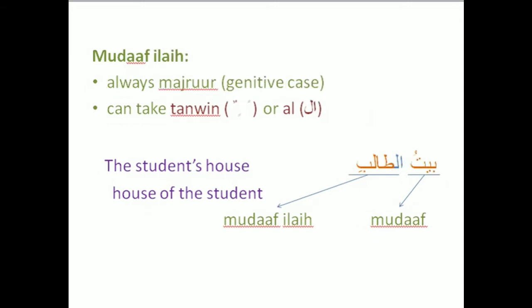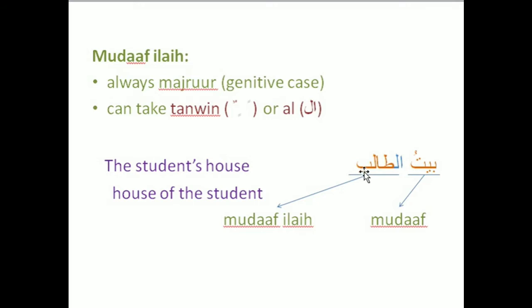Okay, the rule of mudaf ilaih. Okay, mudaf ilaih is always majrur, or genitive case. The sound ending is kasra. You see at-talibi, at-talibi. Okay, use kasra here, not fatha or dhamma, but kasra.